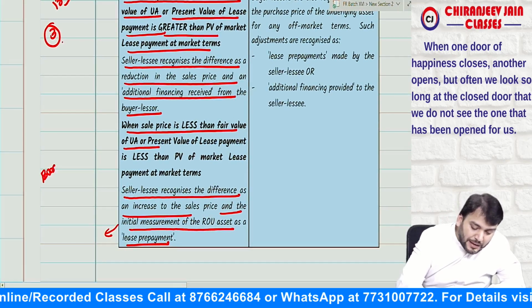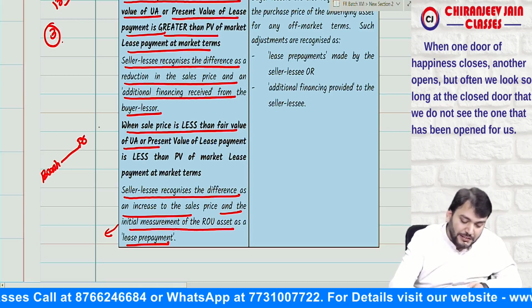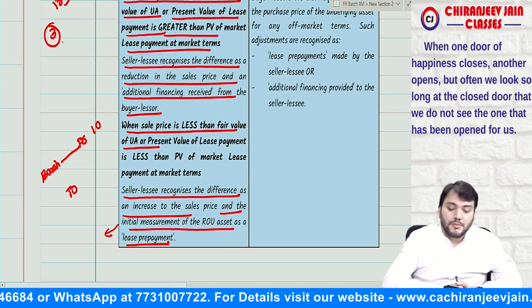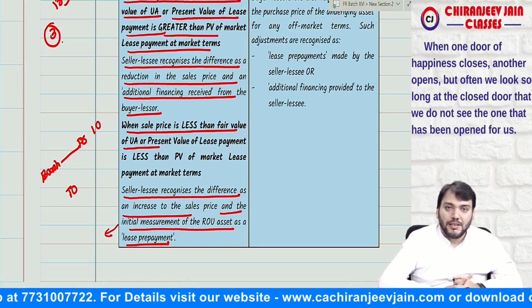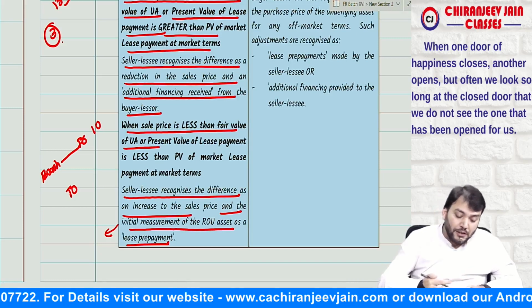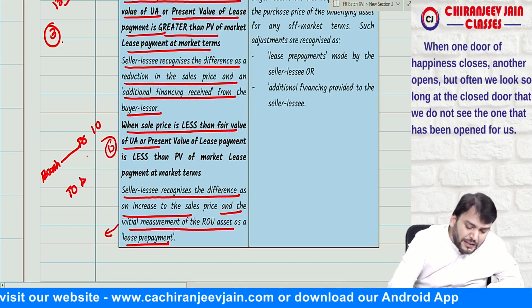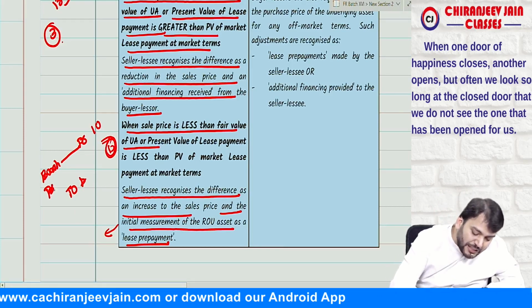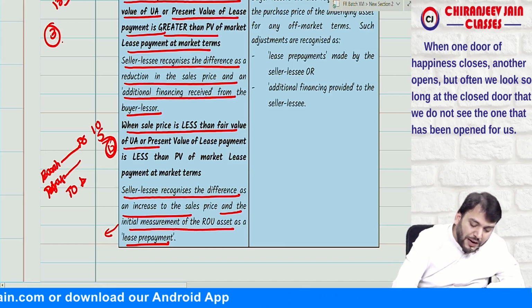Suppose we have received in the bank account a sale price of 10 lakh, and the fair value is 15 lakh. So the asset will be at 15 lakh, means the sale price will be 15 lakh, and the difference will be considered as prepayment. That prepayment is 5 lakh.